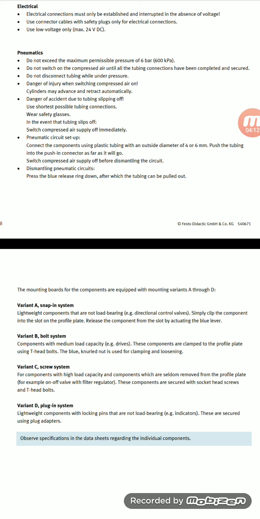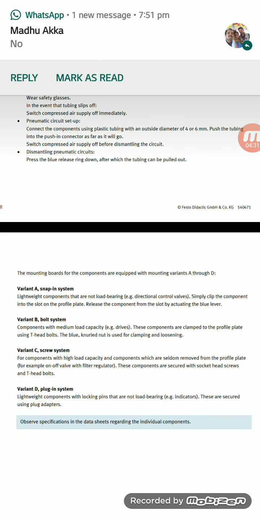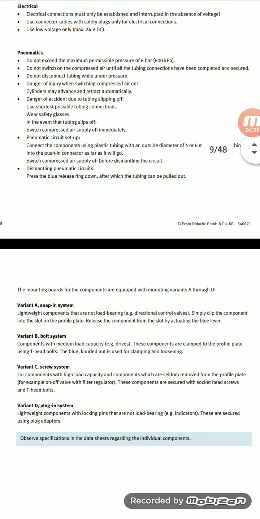So lightweight components that are not load bearing, simply clip the components on. So that means this is the first step. For lightweight components, simply clip the components into the slot on the profile plate. Release the components from the slot by activating the blue lever.